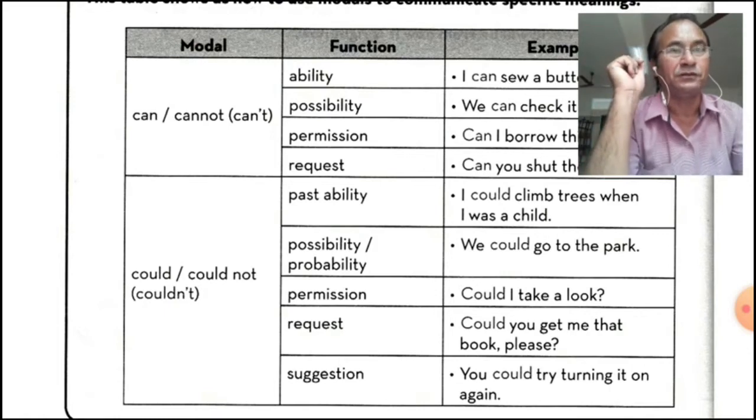Suggestion. This can be used for suggestion: you could try turning it on again. So, can: ability, possibility, permission, request. And could: ability in past, possibility, probability, permission, request, and suggestion.